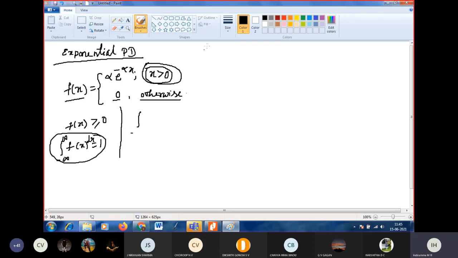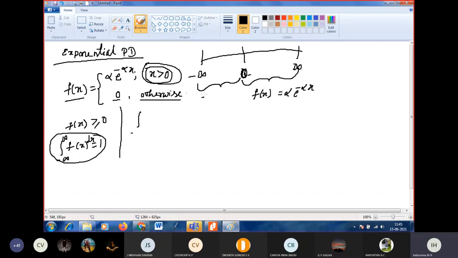Actually our limits for the continuous probability distribution are minus infinity to plus infinity. So this is very important. This is for continuous: the range space is minus infinity to plus infinity. But the exponential distribution is defined only for x greater than 0, means only from 0 to infinity, where f of x takes the value alpha e to the power of minus alpha x.